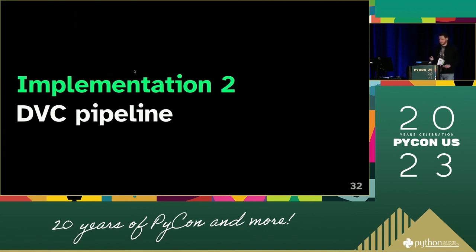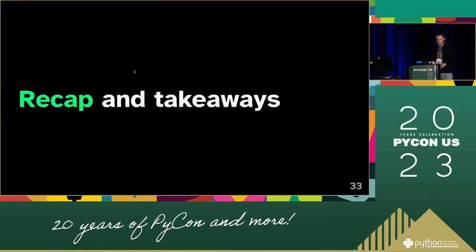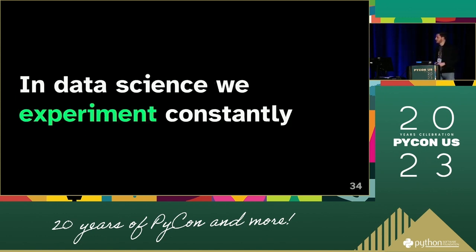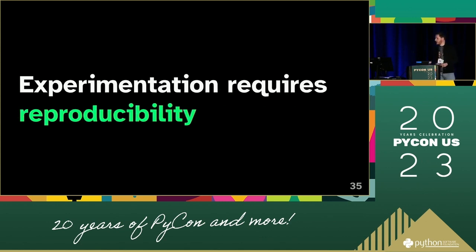So much for the implementation. Then the recap and takeaways. I hope this has been somewhat insightful. The takeaways I'd like you to take home is in data science, we experiment constantly. So we rarely get to just put a model into production and leave it there. To do proper experimenting, we need reproducibility, because otherwise we're just messing around. Much like science, you need to be able to reproduce your results for them to have any value.